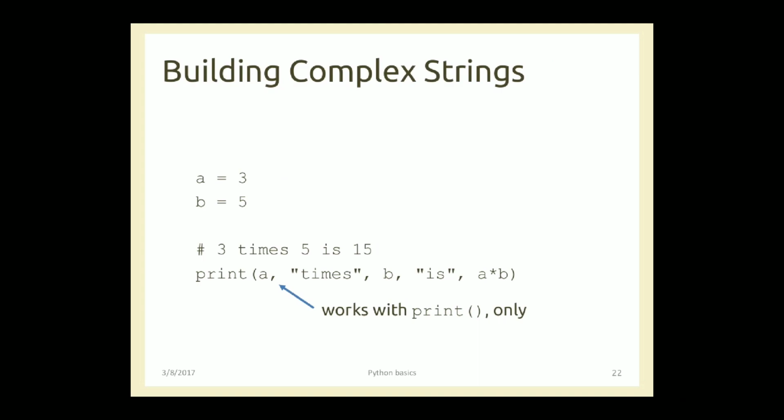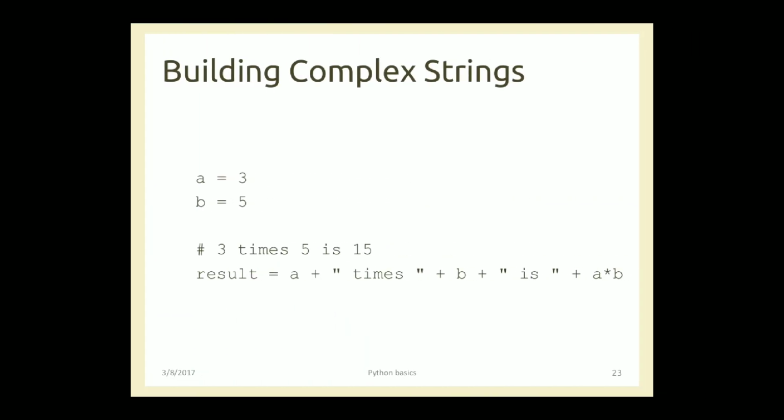So value and the string. If you want to club a particular variable with a string like this, over here a is going to be 3, comma means put a space. So 3, space, then times, then space, then b value is 5, then is, answer will be 15. So this comma operator is going to work with the print function only.